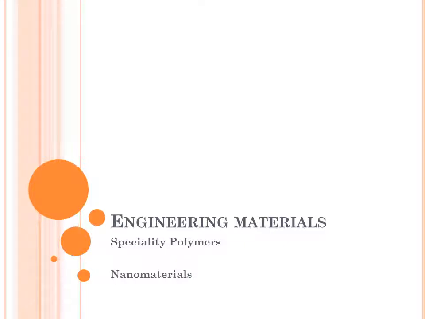So now we will study the next unit, and that is engineering materials. Two subtopics are there. First one is specialty polymers. Second one is nanomaterials. In specialty polymers, we have to see five types of special polymers, and then some nanomaterials that we have to see.